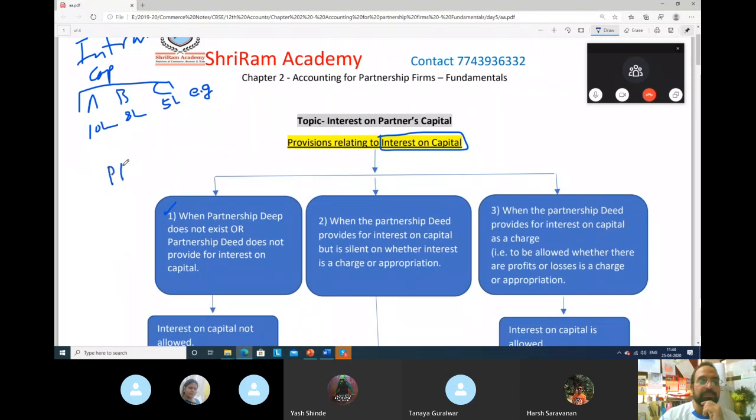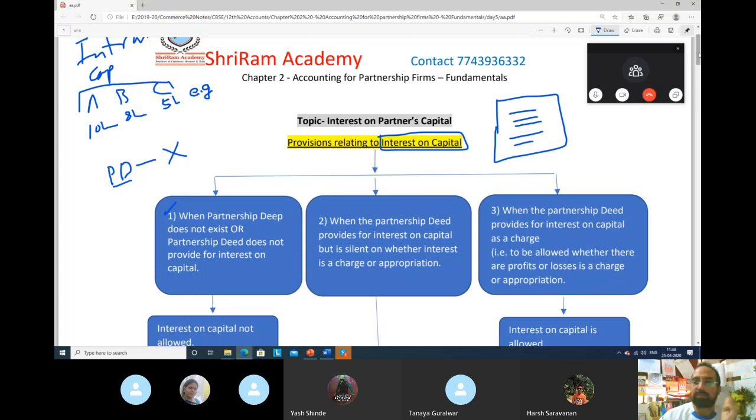Remember, a written agreement is called a partnership deed. Or the partnership deed does not provide for interest on capital; there are points mentioned in the partnership deed, but the interest on capital point is not mentioned. So in that case, what will happen?